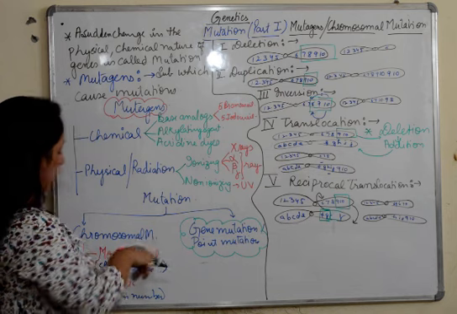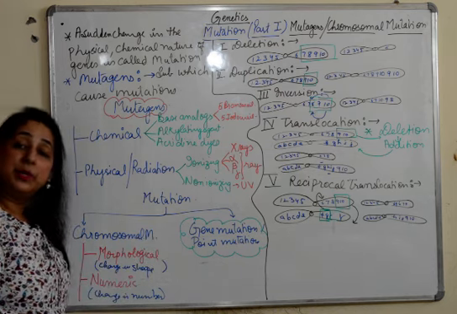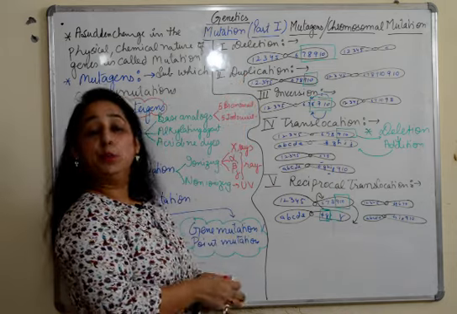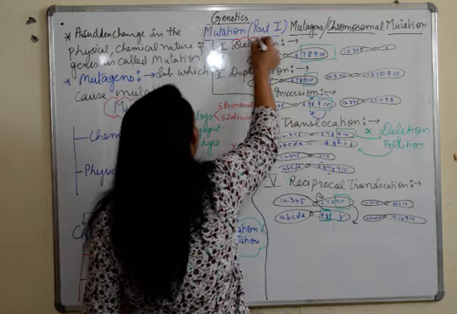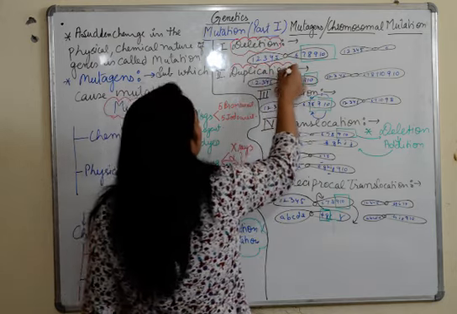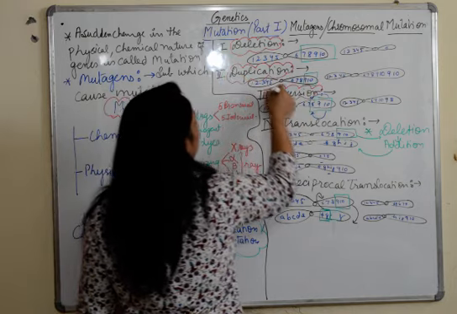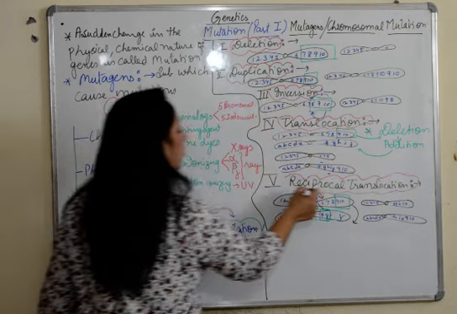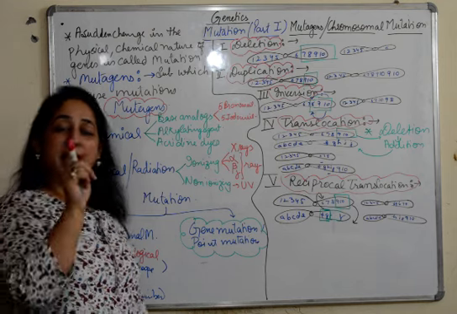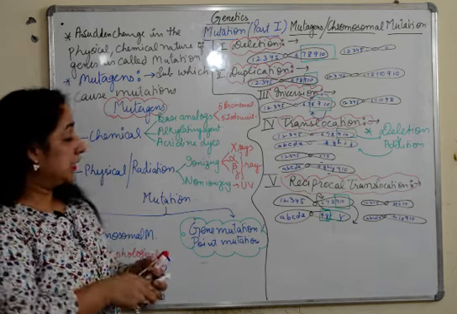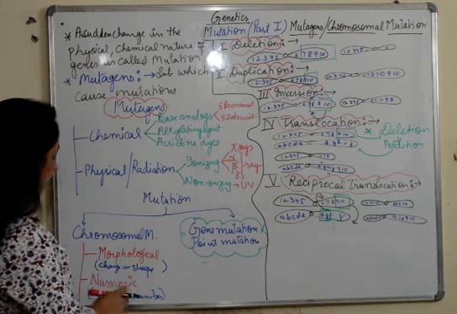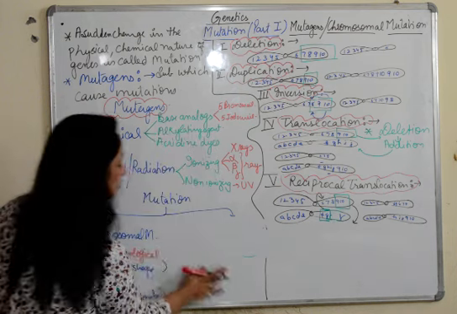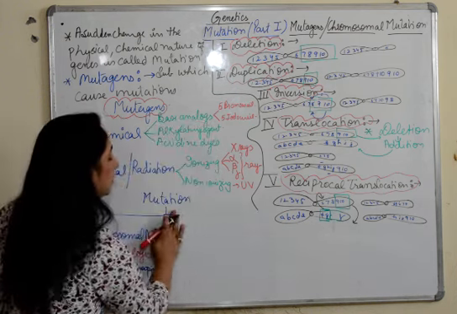So we have done the different types of morphological chromosomal mutations: deletion, duplication, inversion, translocation and reciprocal translocation. That is one type of chromosomal mutation. The second type of chromosomal mutation is known as numeric. I'll be using this place also because we are not going to do it. I'll just use this whole area.